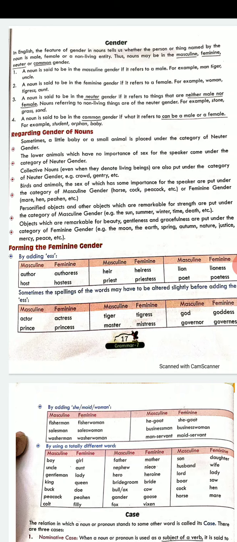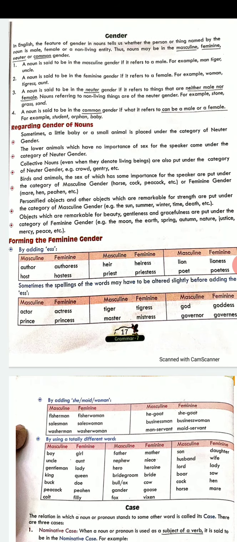These are all in masculine gender. They are referring to males. Then we come to feminine gender. It refers to a female. When we are talking about a girl or a peahen, tigress, actress, aunt, we are talking about a noun that is in the feminine gender.